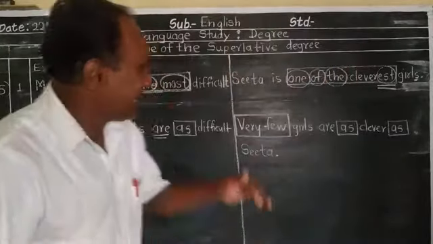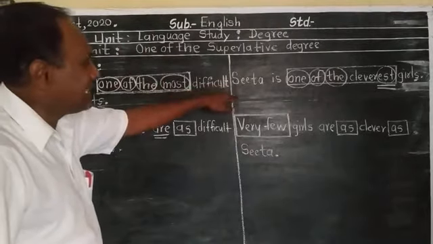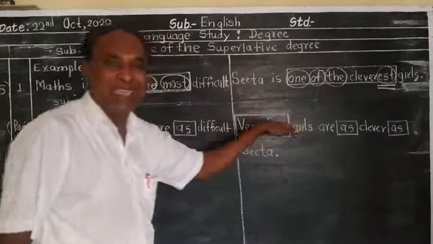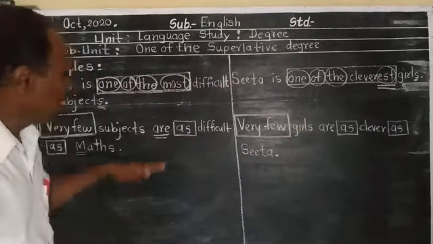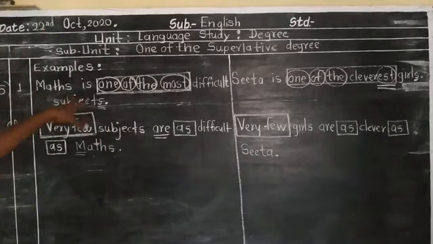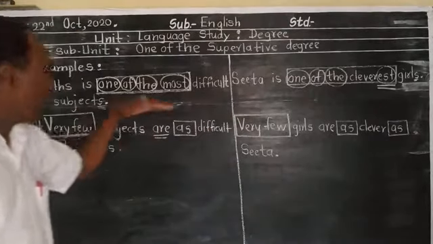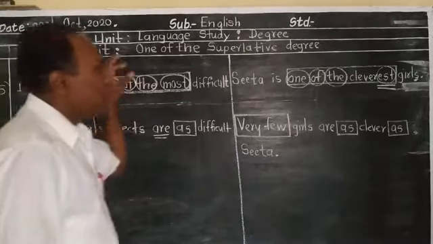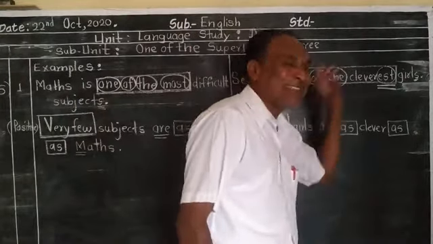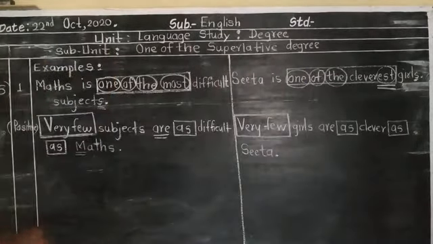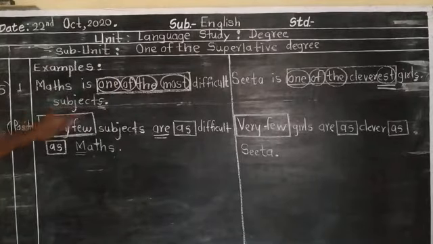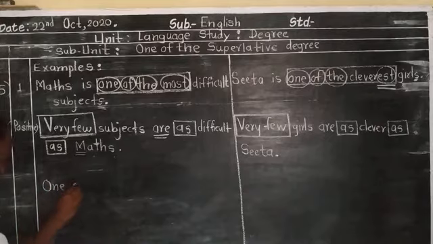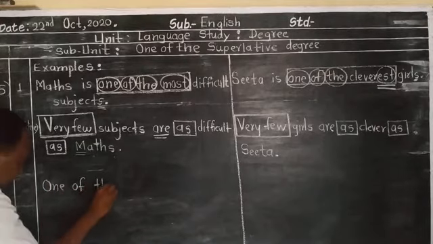Understood, students? In this sentence, it is the same case. Understood now, students? We have studied here two types of sentences: one of the most, and one of the est. It means the characteristic of this degree is one of the most.